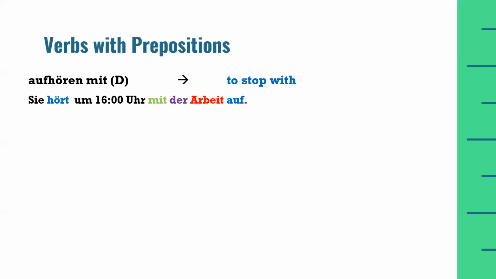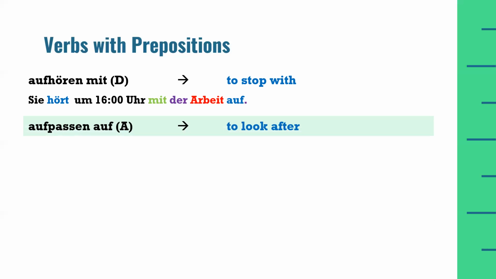And for time, we always use the preposition um: 16 Uhr, then comes mit, and because mit is a dative preposition, we will use the definite article for a feminine noun Arbeit from the dative case, which is der. So mit der Arbeit.